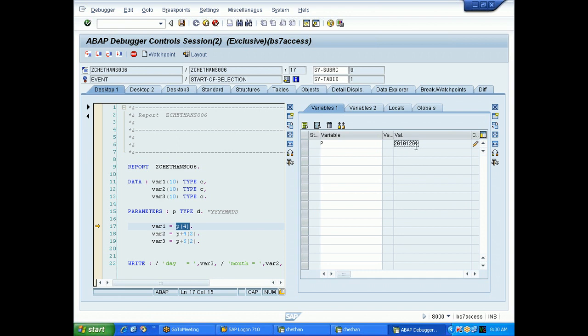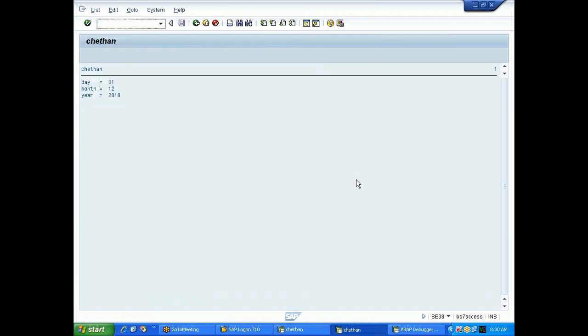Whatever external format you give for the date, SAP automatically converts it into internal format. Internal format is YYYYMMDD. It is always internal format will be like this only. Same format, it won't change. So from this you can take the first 4 digits or two digits or last 2 digits like this.